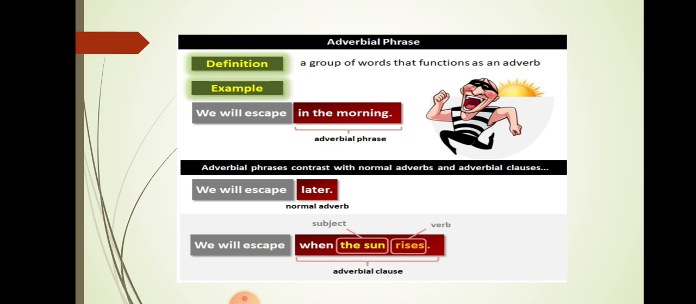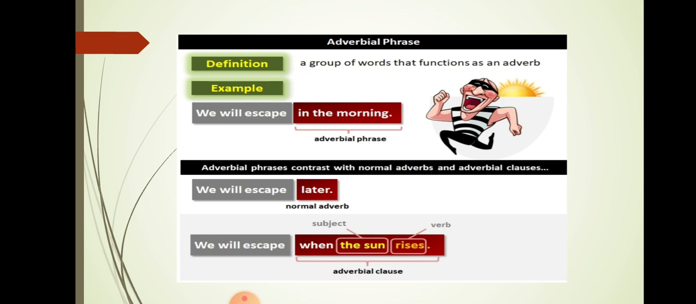Now see, adverbial phrases contrast with normal adverbs and adverbial clauses. We will skip later. Now later is one single word. When will we skip? Later. It's one word, so it's an adverb. When will we skip? In the morning. Now a group of words, in the morning, so it's an adverbial phrase.